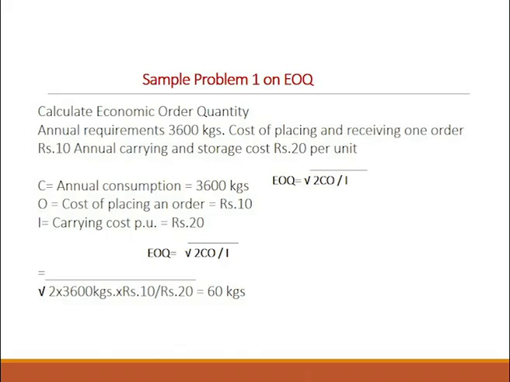I is the carrying cost of maintaining the inventory within the company. So, carrying cost here in this problem is 20 rupees. So, that becomes your denominator. So, 2 into 3600 into 10 divided by 20, all this is under root. Then you will get your EOQ which is 60 kg. So, that way you have the sample problems on economic order quantity.